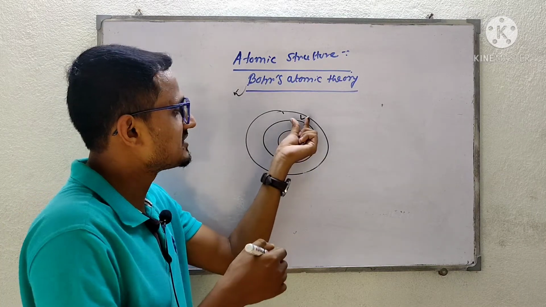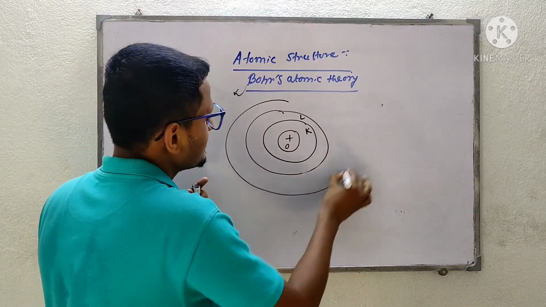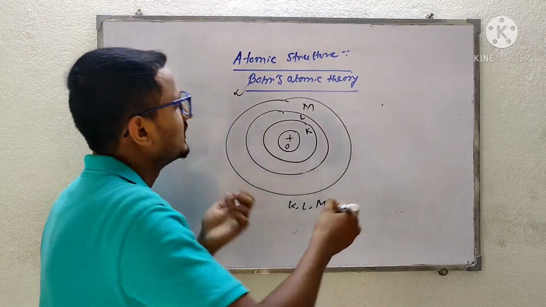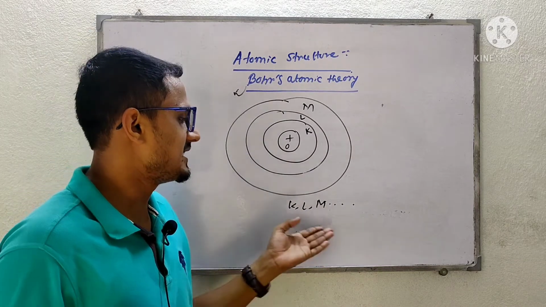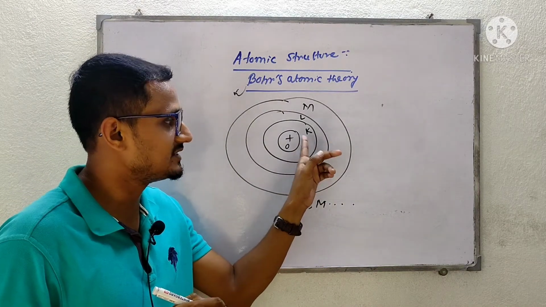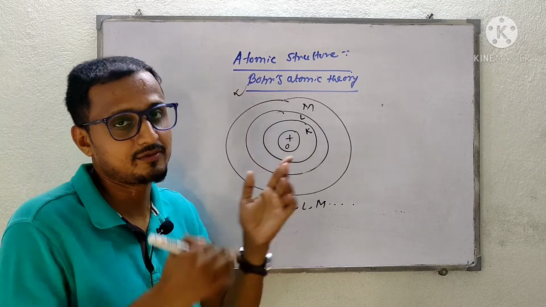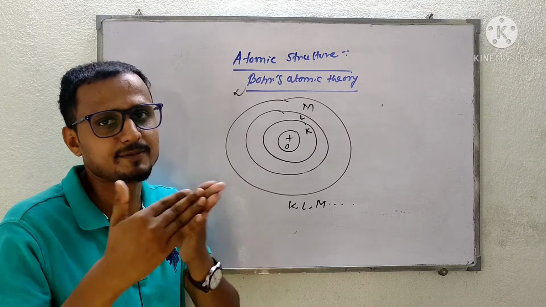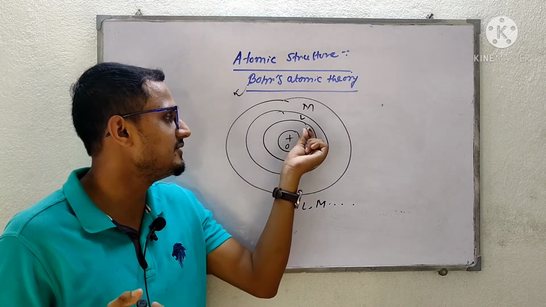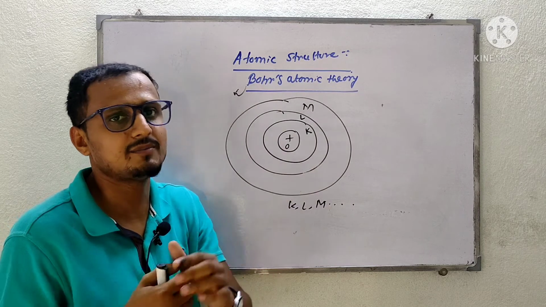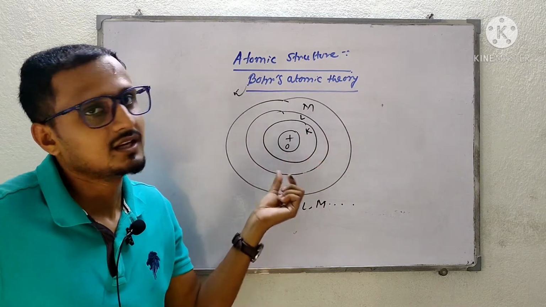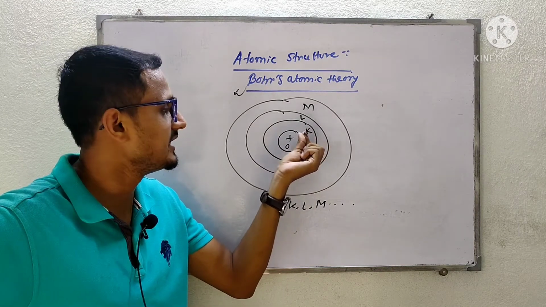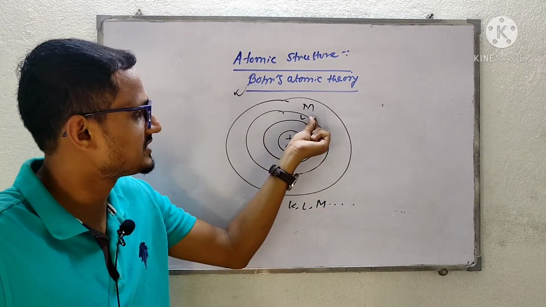Okay, second energy state is L, then third energy state M, so on. K, L, M. He has named the energy states as K, L, M. So this is the first, and this is the ground state energy level. The first energy level K, that means the K orbit, represents the energy level, because if an electron is there in the K orbit, it will have a particular energy. So this shows the energy state. So this is the ground energy state. Okay, the first, this one is second, this one is third.